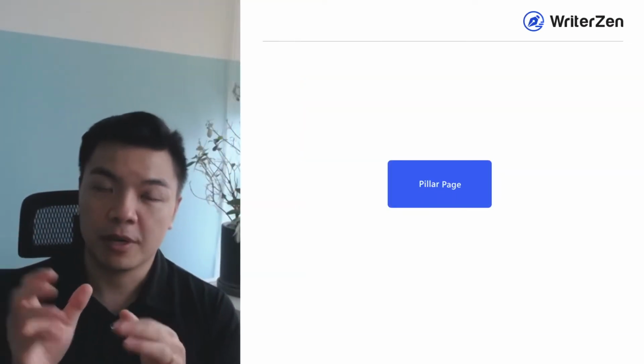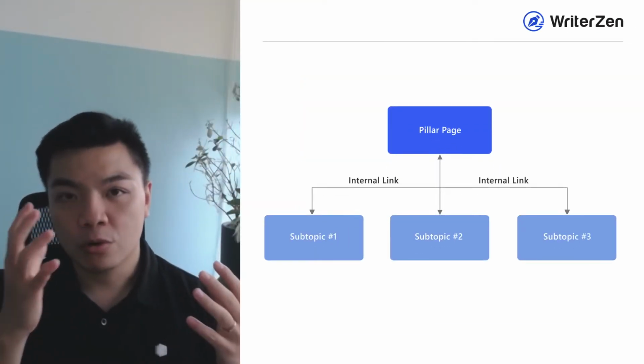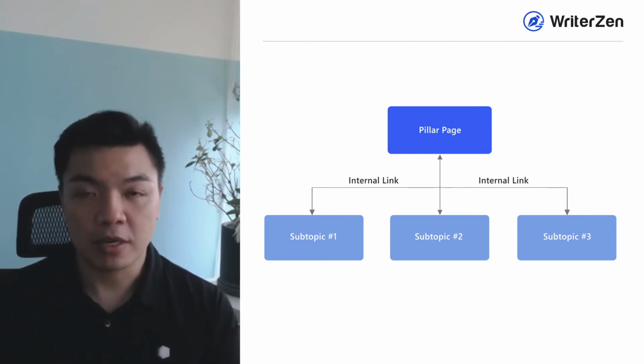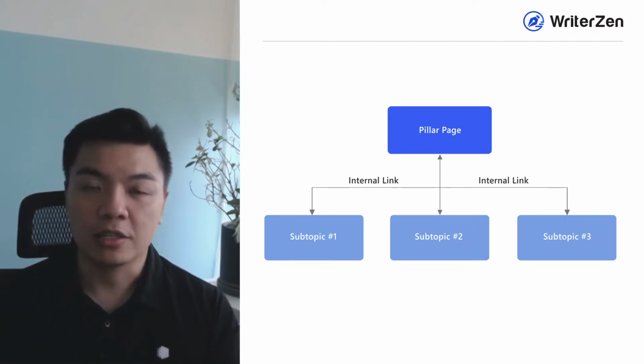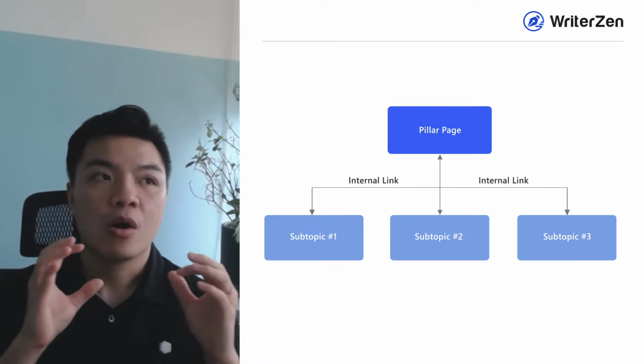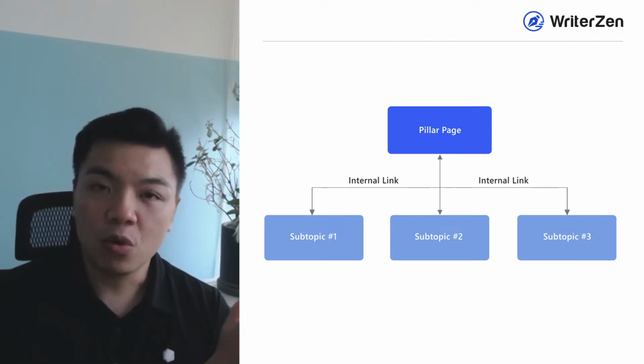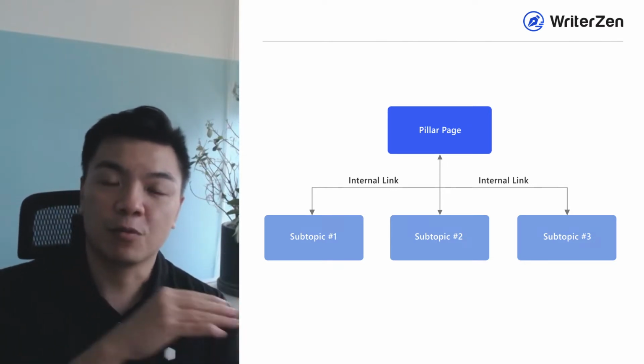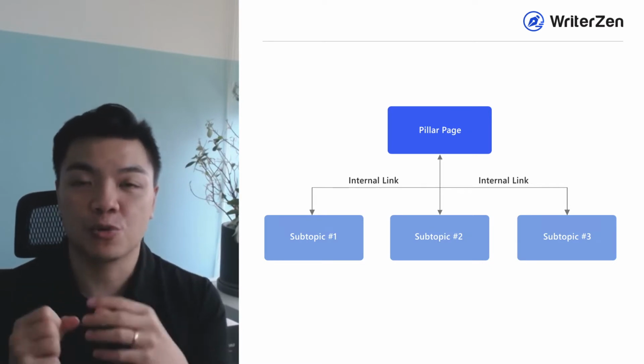So this is the first step, which I was sharing earlier, to satisfy Google. Because you all know when Google bots go into your website, the first thing they do is look into your sitemap system and the internal linking. They want to know what this website is trying to target. And so you want to show them in the first pillar page. Then Google will want to go through all of the subtopics and subpages below that page to see if you have already covered all of the subtopics related to that main topic, to show that you are the expert.